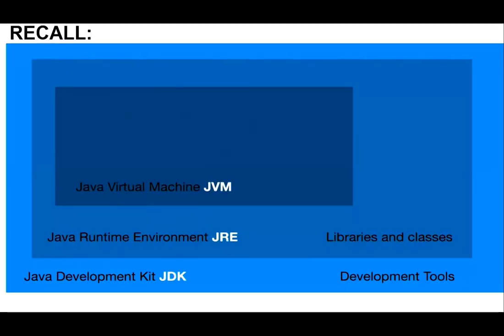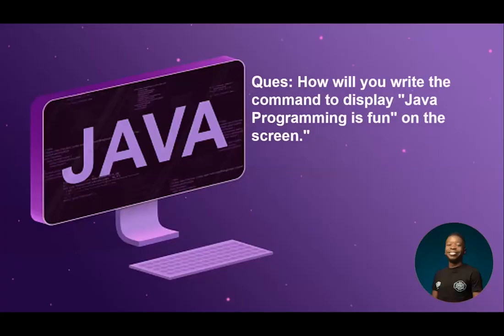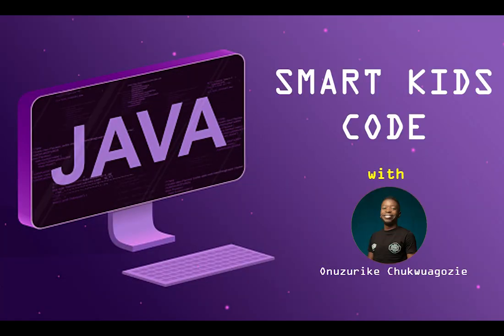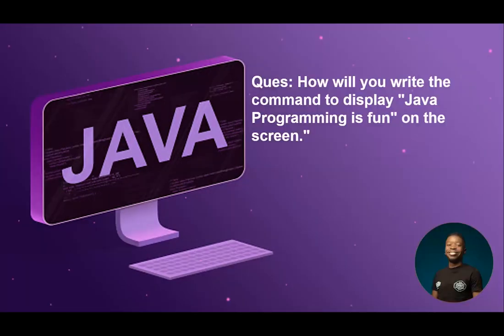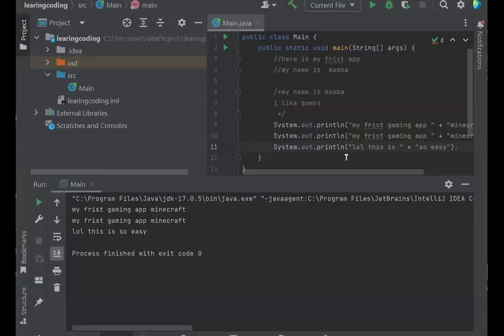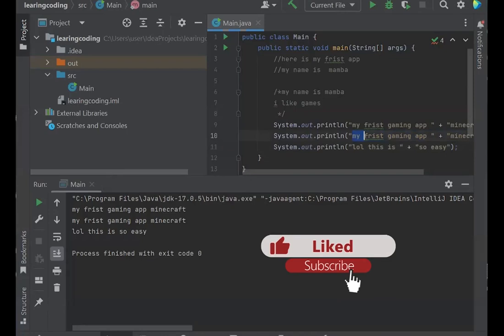So there's a question on our screen here. Can someone help us? How will you write the command to display Java programming is fun on your screen? I know how. Okay. Should I share my screen? All right. Share screen, share my particular screen. So right here. Actually, let's expand that.